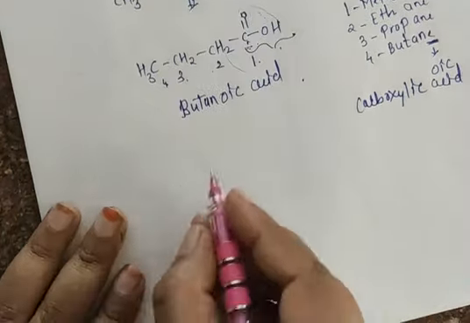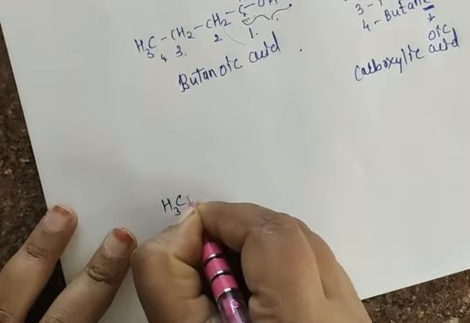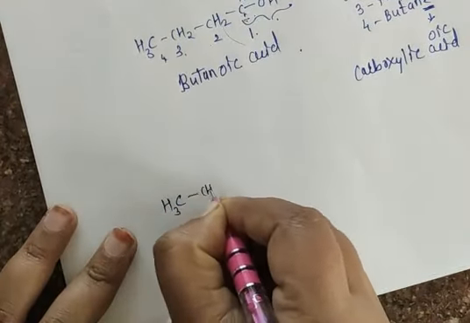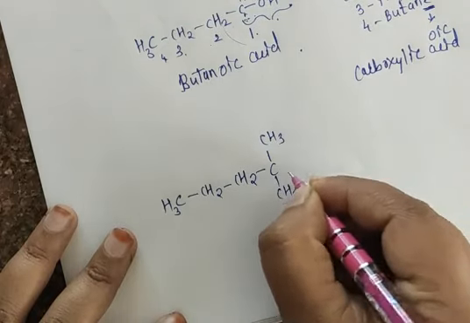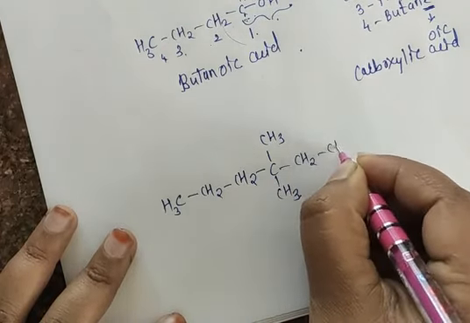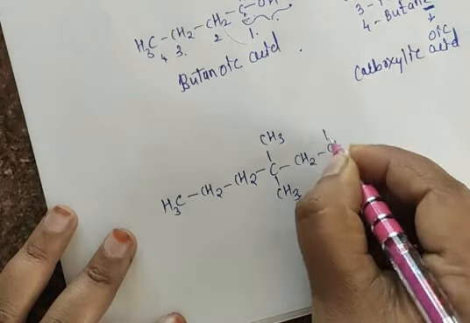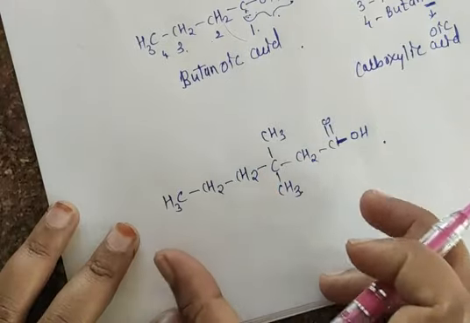For example, I will take one more example: CH3, CH2, CH2, C, CH3, CH3, CH2, C double bond O, OH. This is one example. Here you have to write the IUPAC name for the given organic compound.